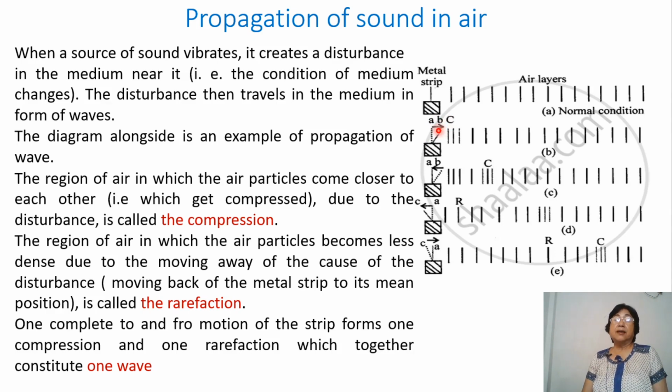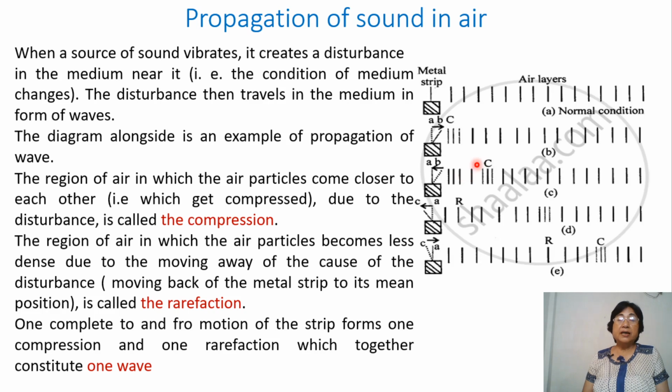What happens? As this metal strip comes to B, it pushes the air particles in this area. So they get pushed and come closer to each other in this region. We call this region the compression region. Whereas in the rest of the areas, you'll find the air particles still remain in their own respective positions.